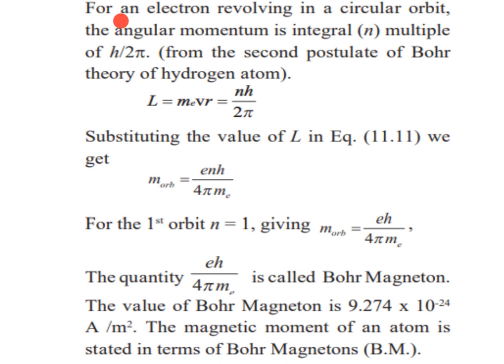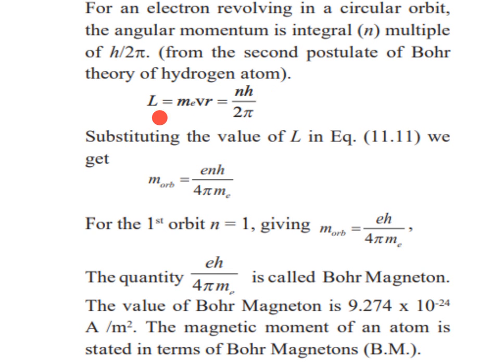Then for an electron revolving in a circular orbit, the angular momentum is an integral multiple of h by 2 pi. We know that in Bohr's theory of the hydrogen atom, the second postulate is L is equal to n h upon 2 pi. What is n? n is the number of orbits. What is h? h is the Planck constant.